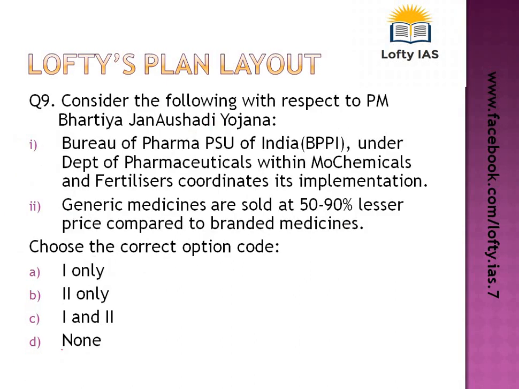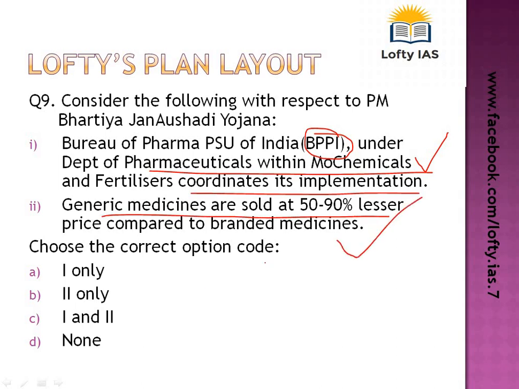With respect to Pradhan Mantri Bharatiya Jan Aushadhi Yojana, you have to consider the following statement. Now, the first statement is Bureau of Pharma Public Sector Undertakings of India, BPPI, under the Department of Pharmaceuticals, within Ministry of Chemicals and Fertilizers, coordinates implementation. So this is correct that actually this particular organization is the one that procures, then distributes and supplies the generic medicines in the markets to the Jan Aushadhi Kendras. Then generic medicines are sold at 50 to 90% lesser price compared to branded medicines. This is also a correct statement. So both 1 and 2 are correct.